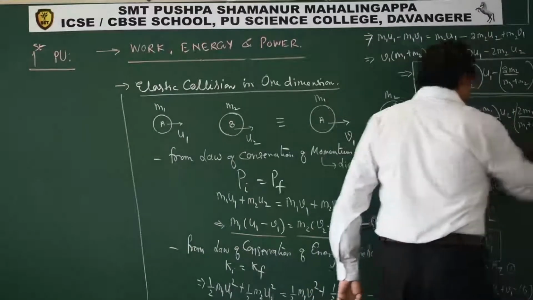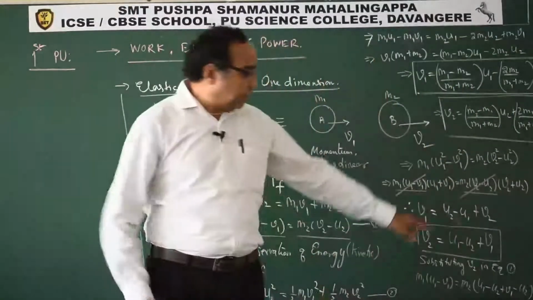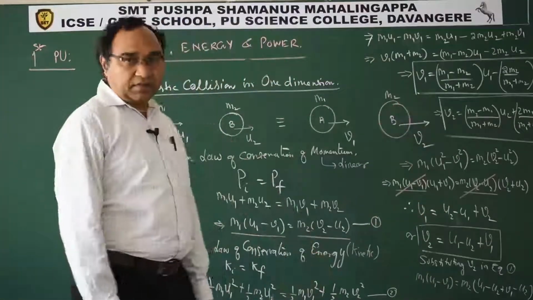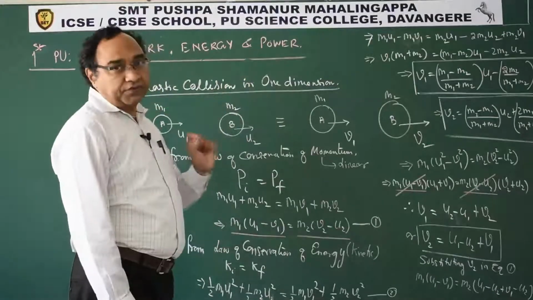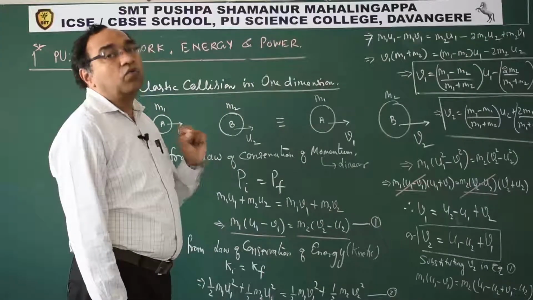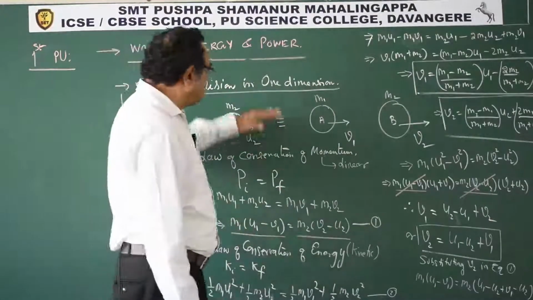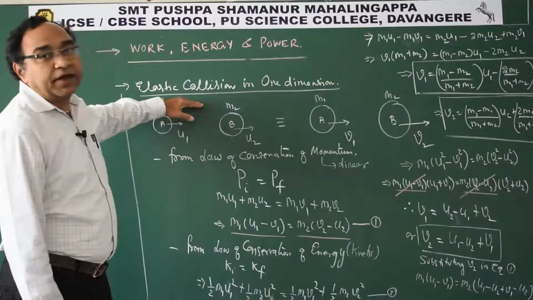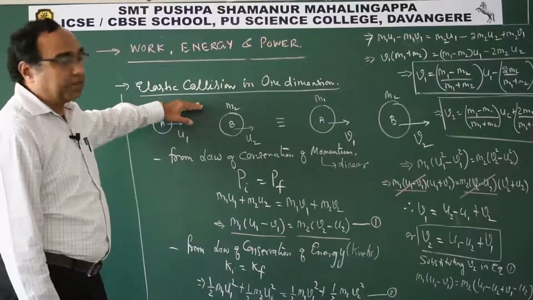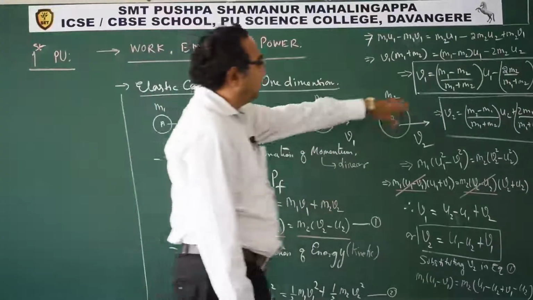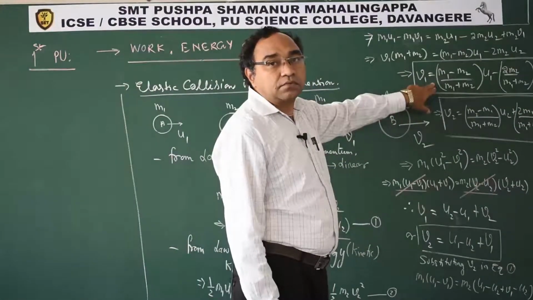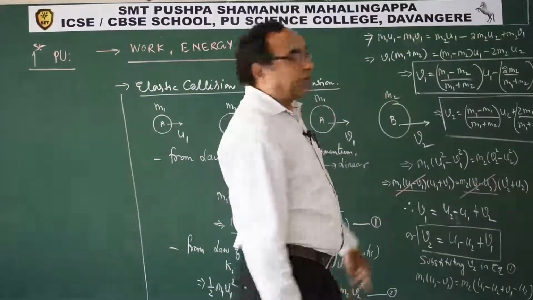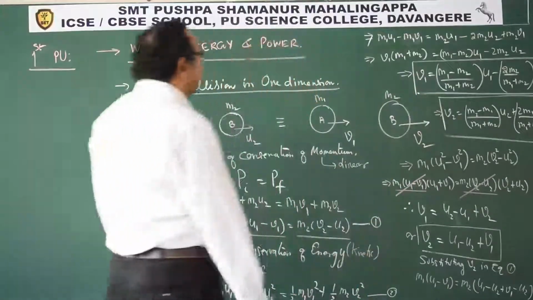This is how, by substituting the value of v1 there, we can get these equations. Students, these two results, how to use them? See here, this is compulsorily for elastic collision in one dimension. See this equation, please pay attention here. If m1 is equal to m2, see the results, what will be the result?